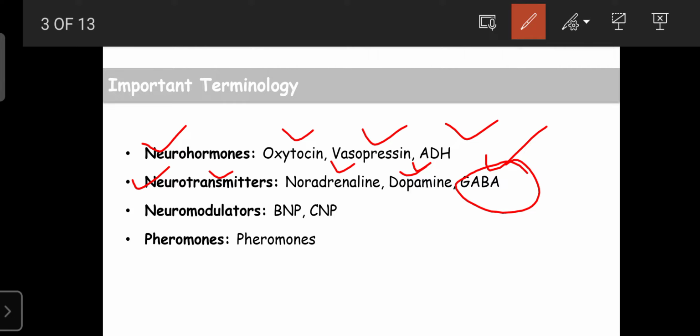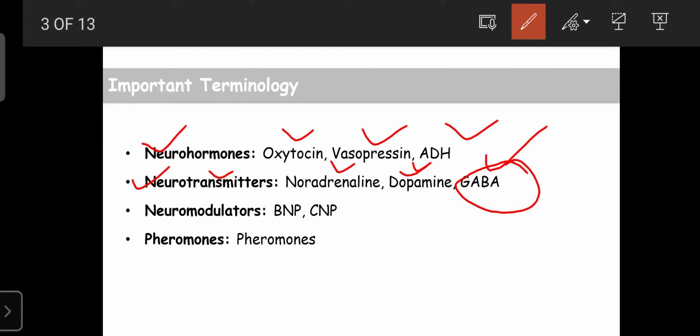The next one is neuromodulators. Examples are BNP and CNP. BNP means brain natriuretic peptide, and CNP means C-type natriuretic peptide. These are newly identified peptides or proteins. They are synthesized from the brain tissues and are involved in the transport of messages, but these are not neurotransmitters.